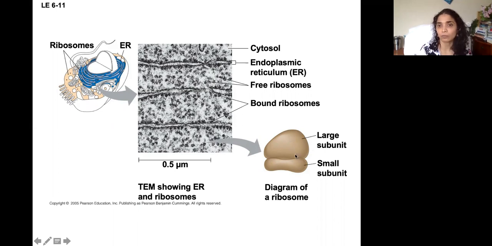Each ribosome. Let's go to each circle. Each ribosome has two parts. The big part is called large subunit and the small part is called small subunit. By the way, ribosomes are not considered as organelles by many textbooks.